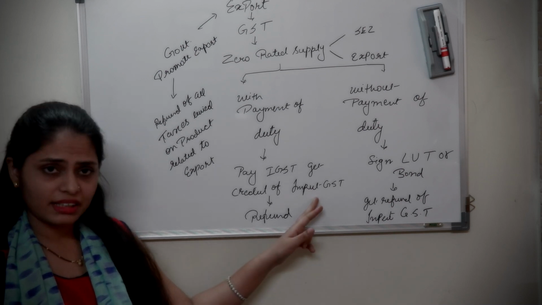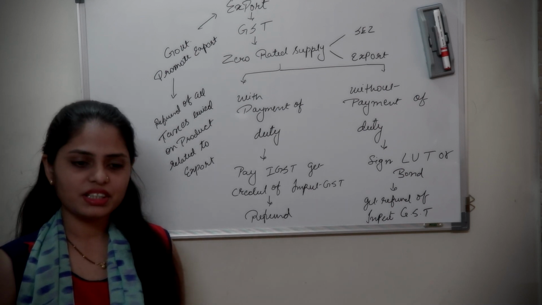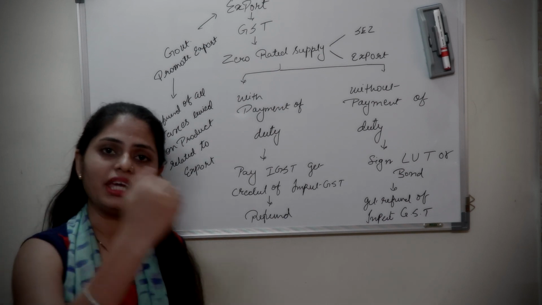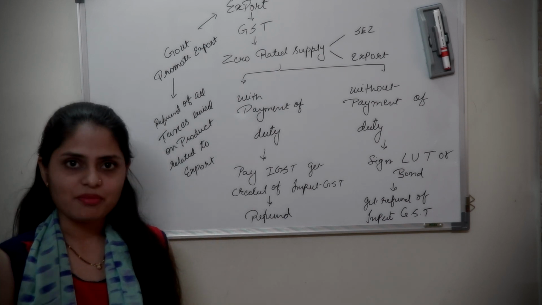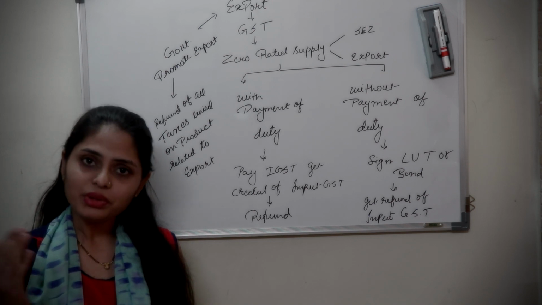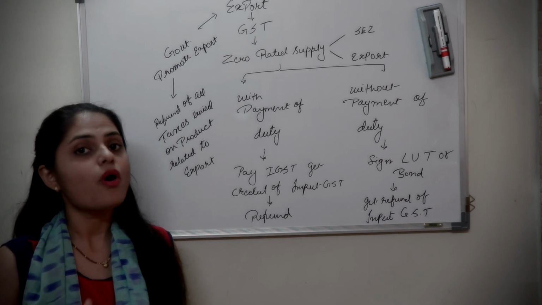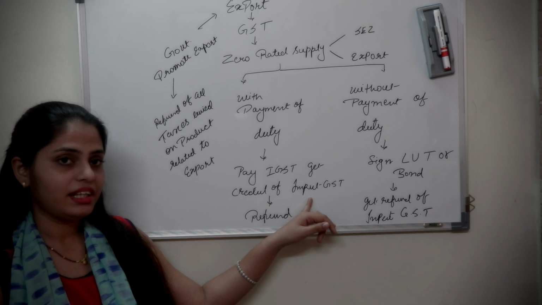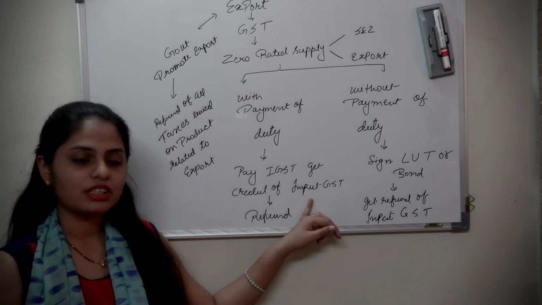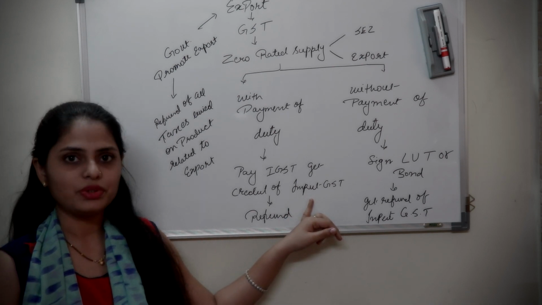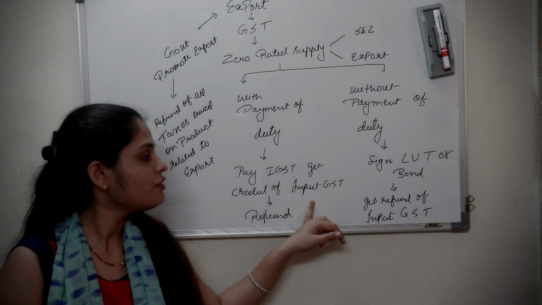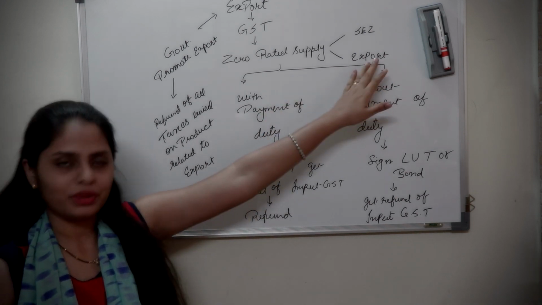Now, in this case, when you are paying IGST, you will claim the credit of input tax GST that you have already paid while purchasing the inputs on the goods which is related to export.